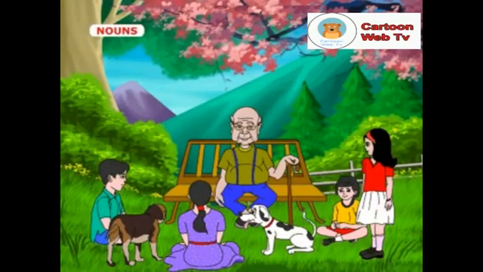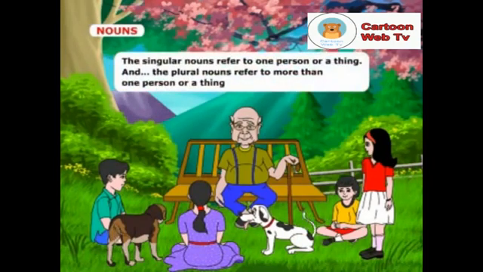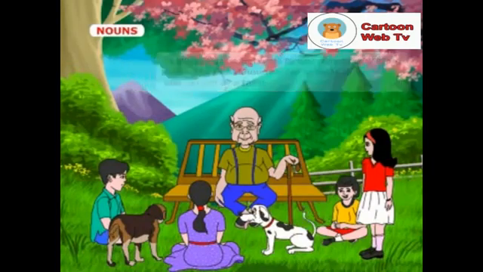Jenny, do you know that the nouns are either singular or plural? Yes, Grandpa. The singular nouns refer to one person or a thing, and the plural nouns refer to more than one person or a thing.